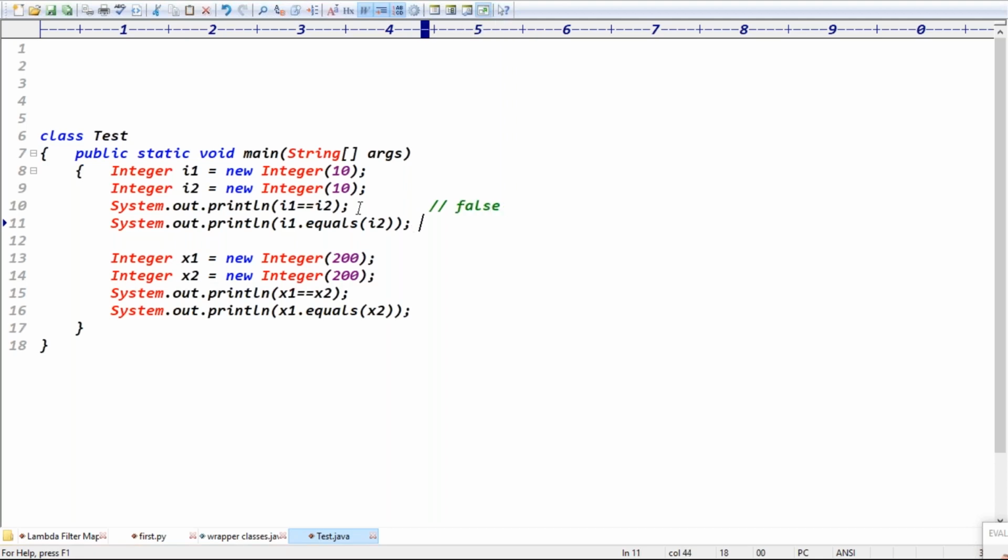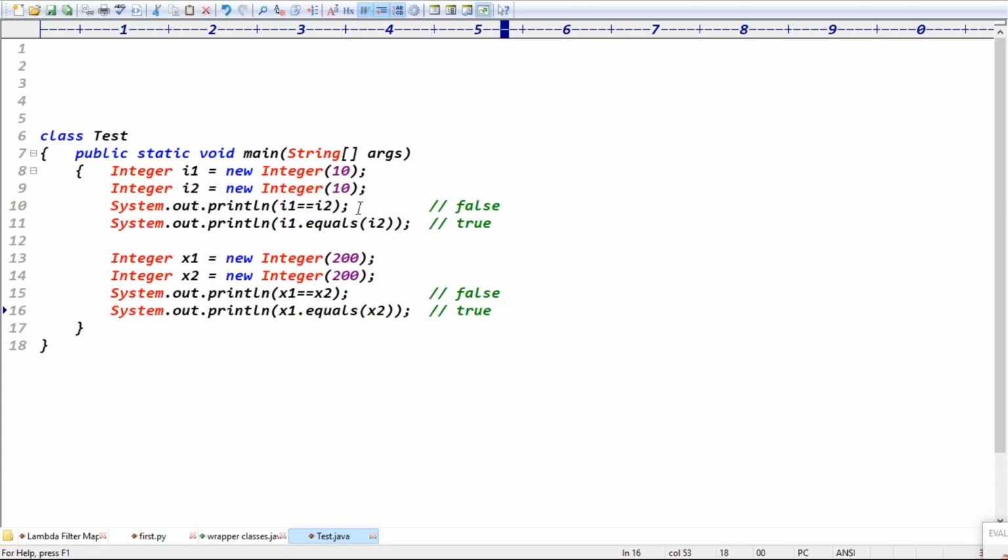The next line's output is true. That is a content comparison, not a reference comparison. In all wrapper classes, equals is for content comparison. Both contents are the same, right? Then it returns true. The double equal to operator is for reference comparison, so it is false, and the equals method is for content comparison, so it is true.